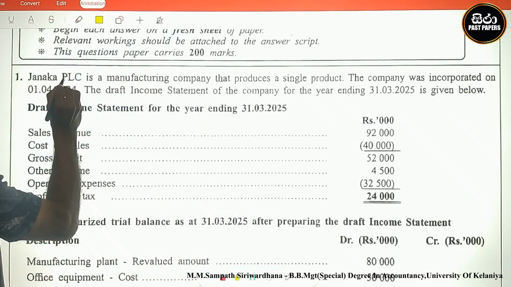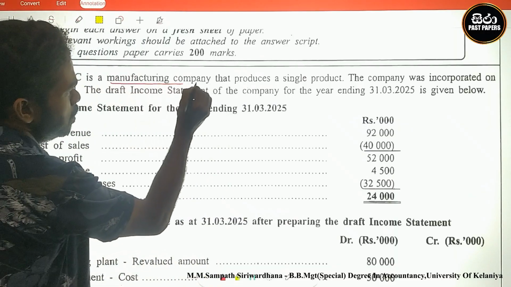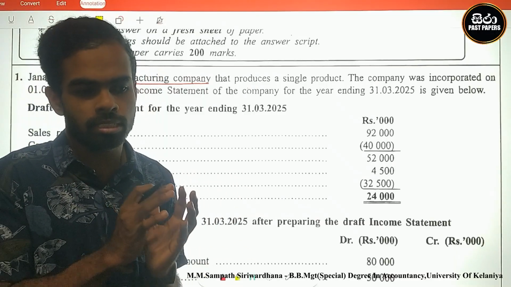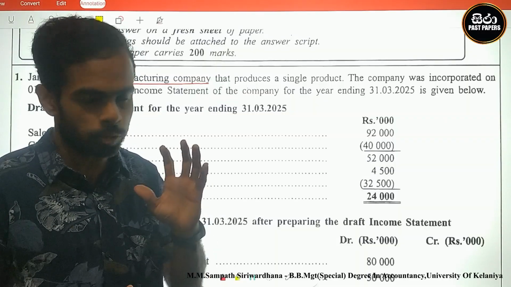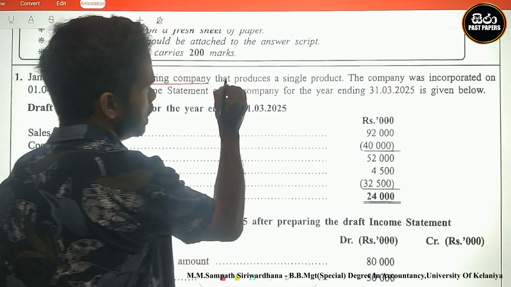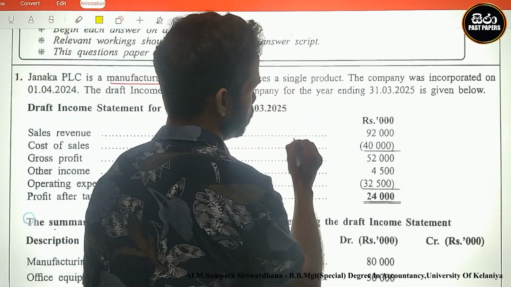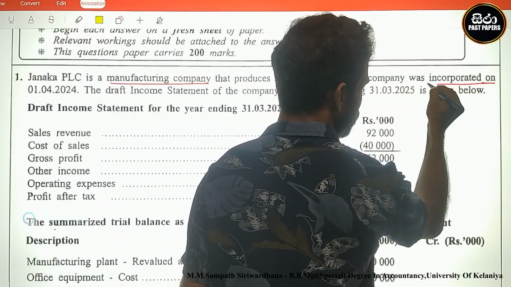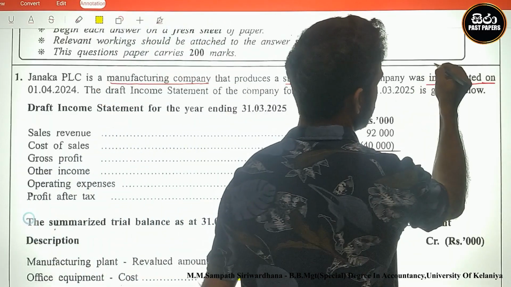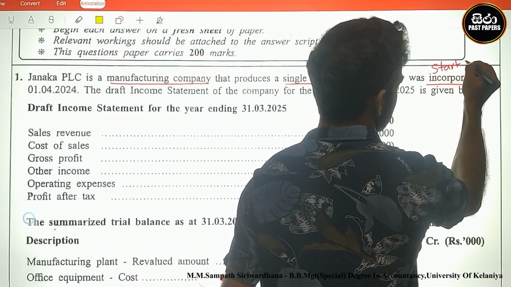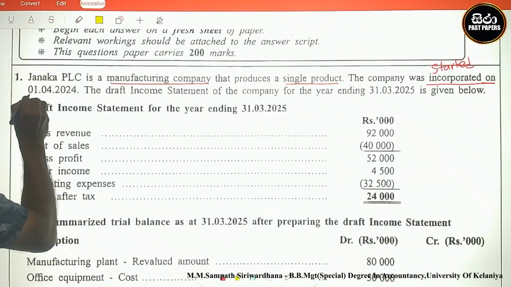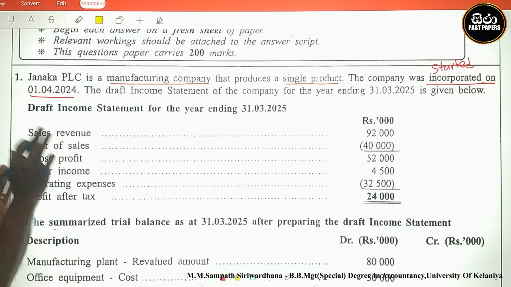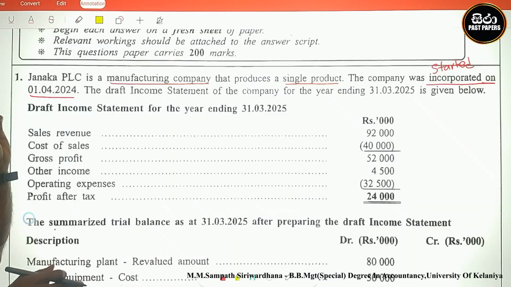Look here. Janaka PLC is a manufacturing company. They produce some product and sell it. Manufacturing company means they produce some product. It is a manufacturing company that produces a single product. The company was incorporated, incorporated means started, on 1st April 2024. This is the opening date of the company.